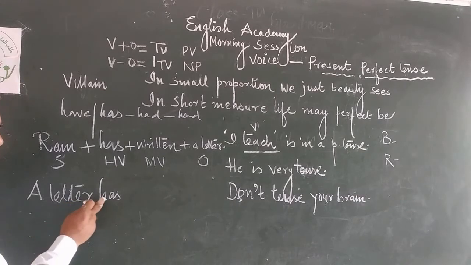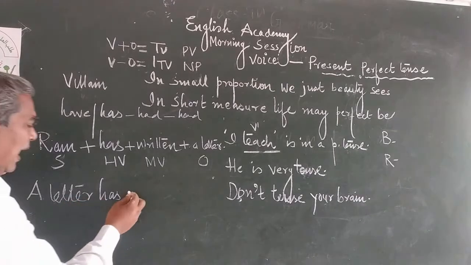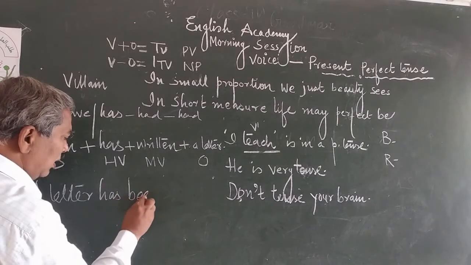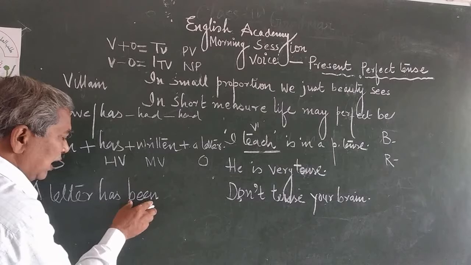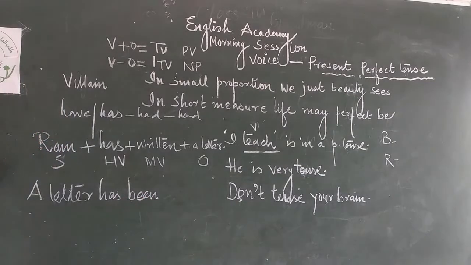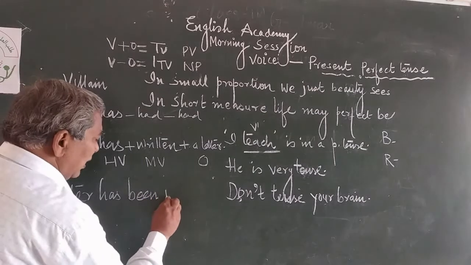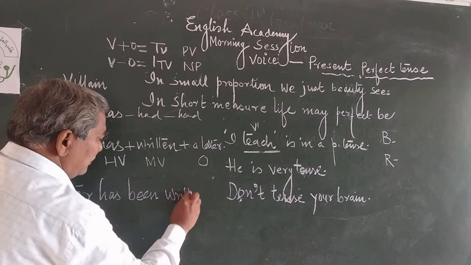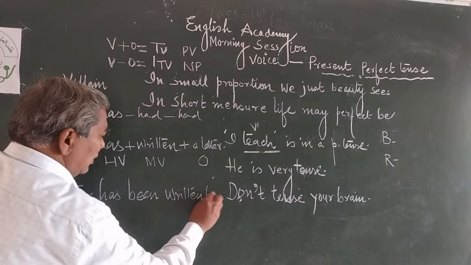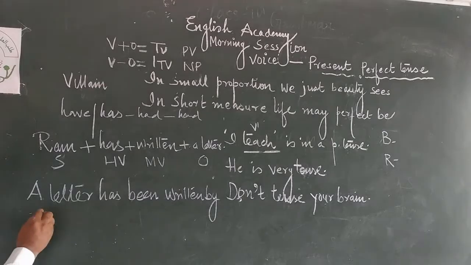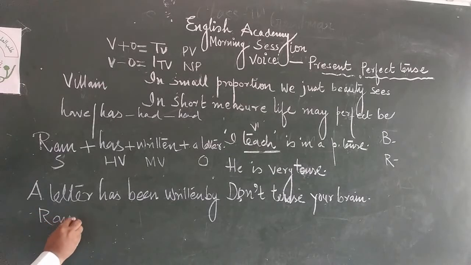Singular subject, singular verb: a letter has been. This is also third form. Been is the third form of the verb be. So a letter has been written by Ram. Full stop.